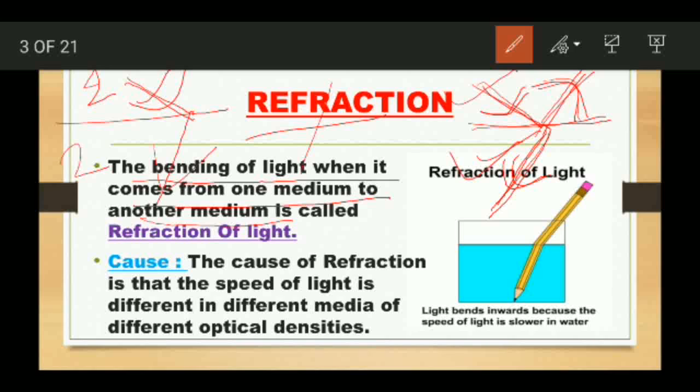Why does refraction take place when light enters from an optically denser to an optically rarer medium? Because the speed of light is different in different media of different optical densities. Say like air and water, the speed of light is different in air and different in water. Speed is not the same. So this is the cause of refraction of light.